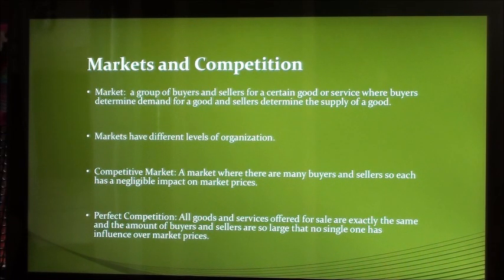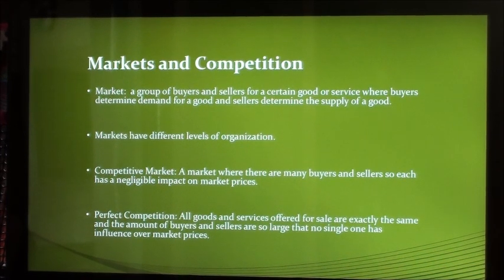In a less organized market, sellers determine the price to sell goods at, and buyers choose how much of these goods to buy. In this video, we will be focusing on competitive markets. In a competitive market, there are so many buyers and sellers that each has a negligible impact on the market price of the good. In addition, we are also assuming perfect competition in which all goods offered for sale are exactly the same, and buyers and sellers are called price takers because there are so many of them that no one buyer or seller has influence over market prices.